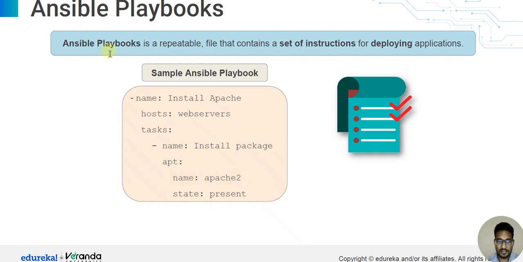So this is the Ansible playbook. Ansible playbooks are reusable files that contain a set of instructions for deploying applications.